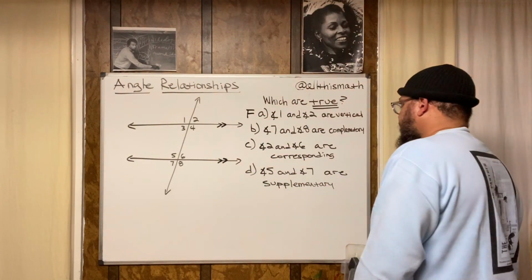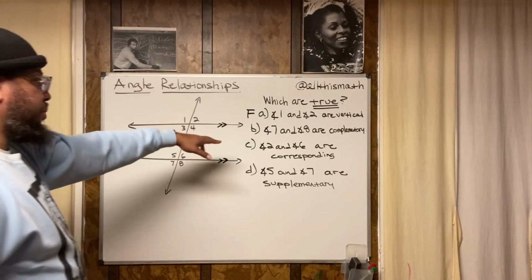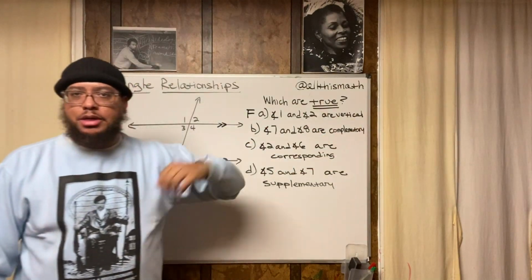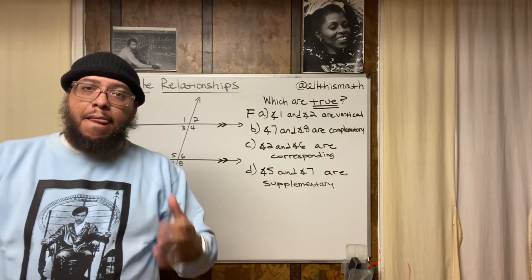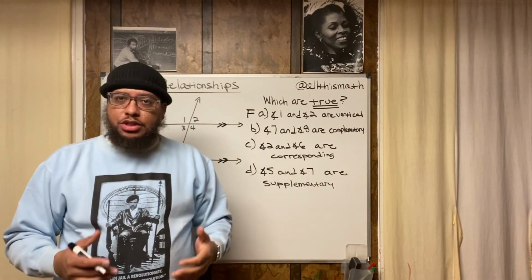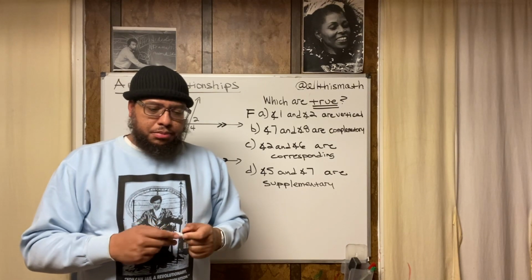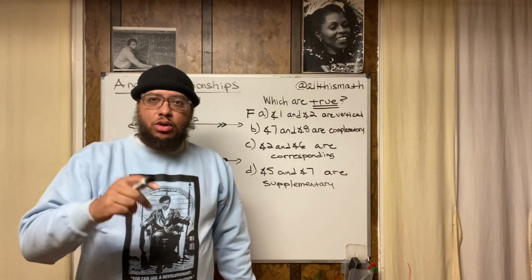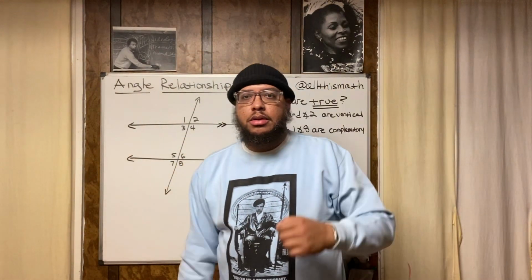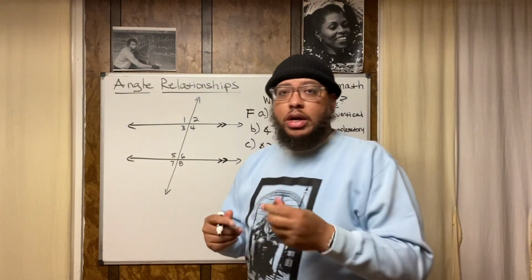All right. Now, let's go on to choice B. Choice B says angle 7 and angle 8 are complementary. Complementary, another vocabulary term that we have to learn. Complementary in a geometric context means this. Do the two angles form a right angle? That's the definition of complementary angles. The two angles form a right angle or a 90-degree angle.